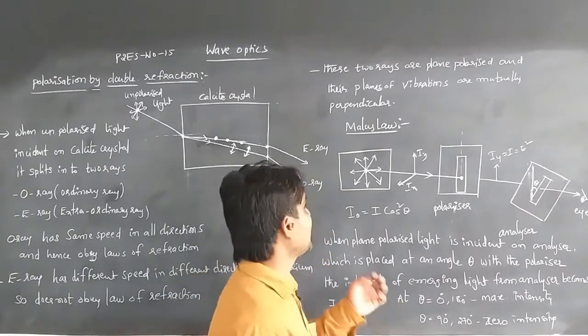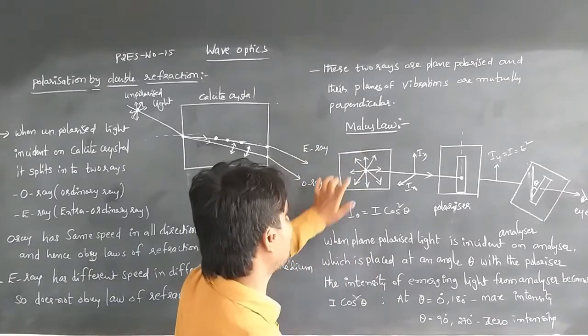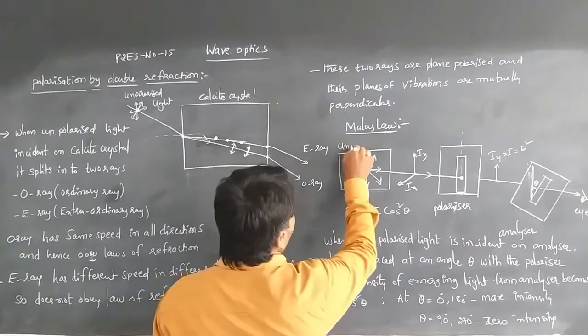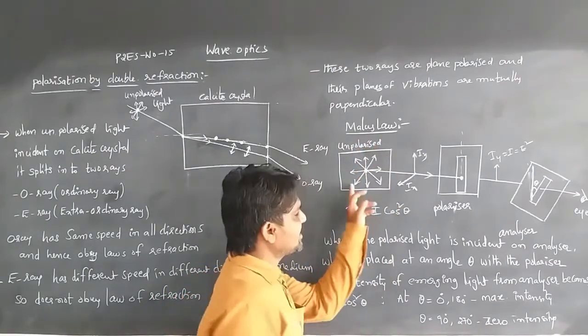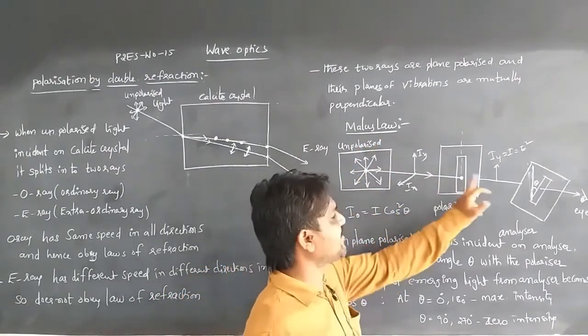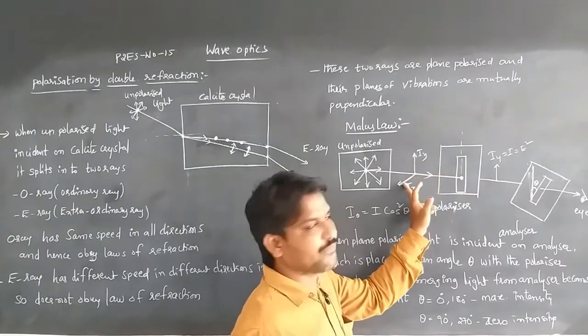According to Malus, when unpolarized light is incident on the polarizer, the light becomes polarized. This is the plane of polarization.